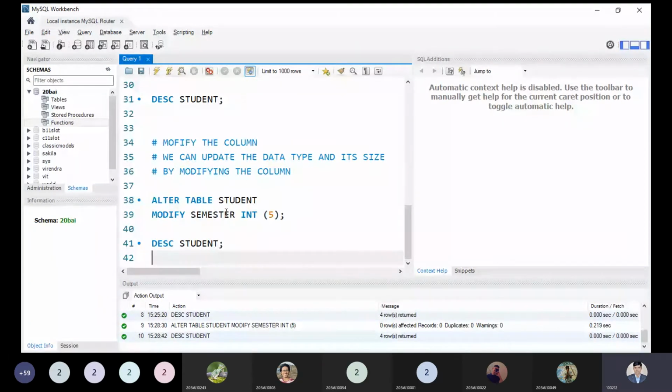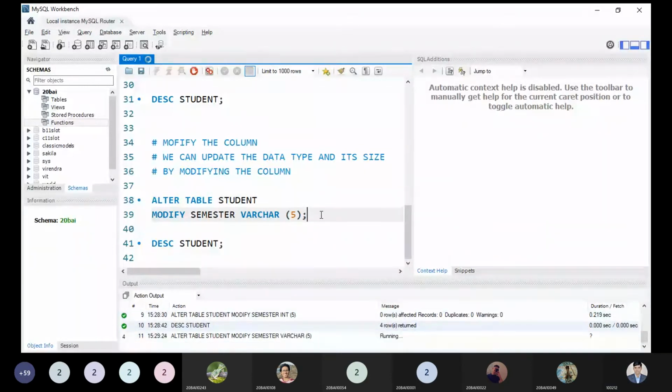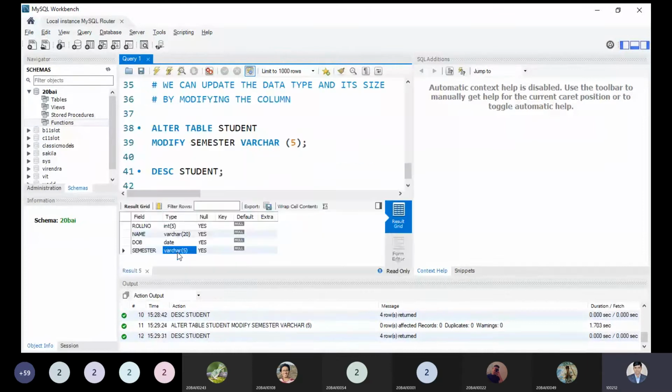Modify, instead of this one, I'm just using varchar. Is it possible or not? Let me check. Yes, now within 1.703, the data type is also changed. So I'm showing the structure. Yes, integer 2 changed into varchar. Now it is visible to all right now.